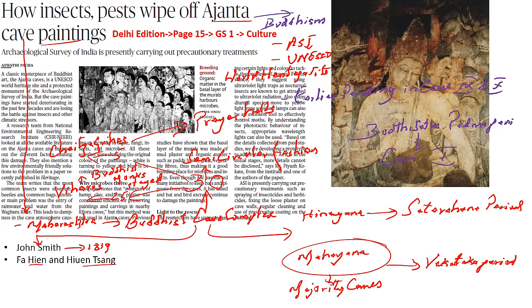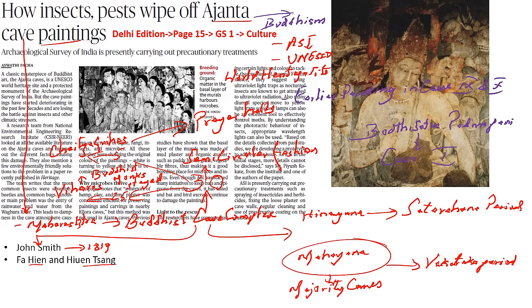It has been taking some precautionary treatments such as spraying of insecticides, herbicides, fixing the loose plaster on the cave walls, regular cleaning and use of preservative coating on the painting so that this particular original painting is as it is in this particular cave. It is this that we have to understand with respect to this article.